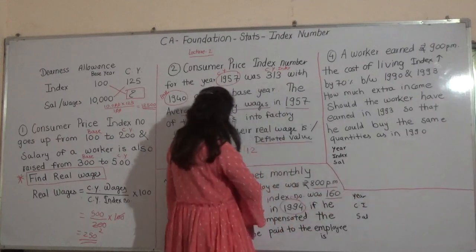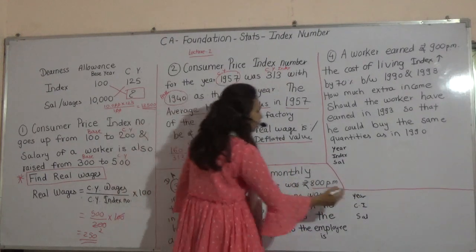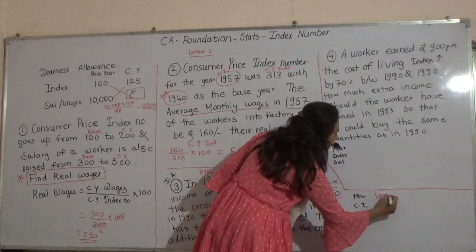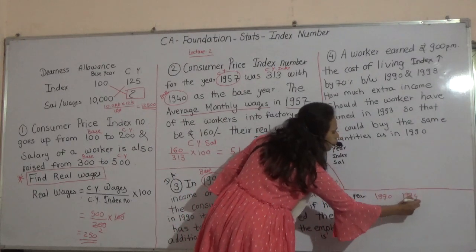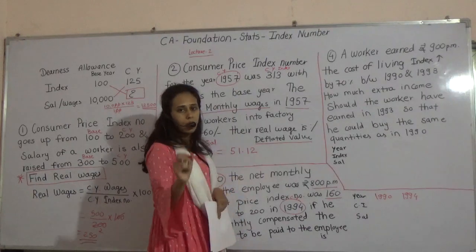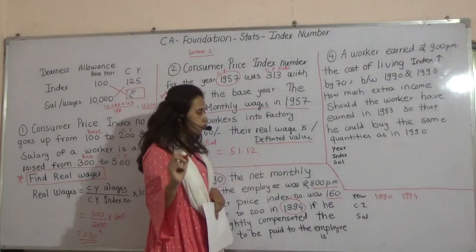What is year? How many years are provided? 2 years. What are they? 1990 and 1994. In the rough, you are going to write this. This will help you to find your solution quickly.